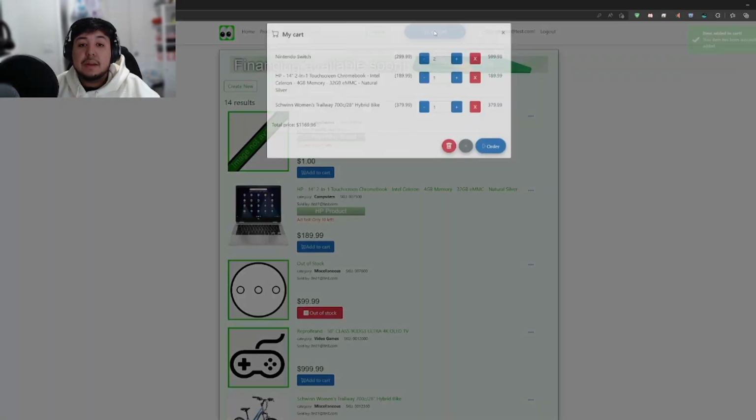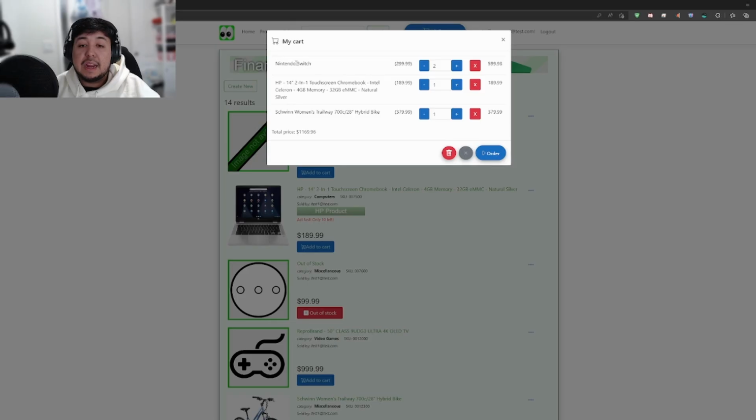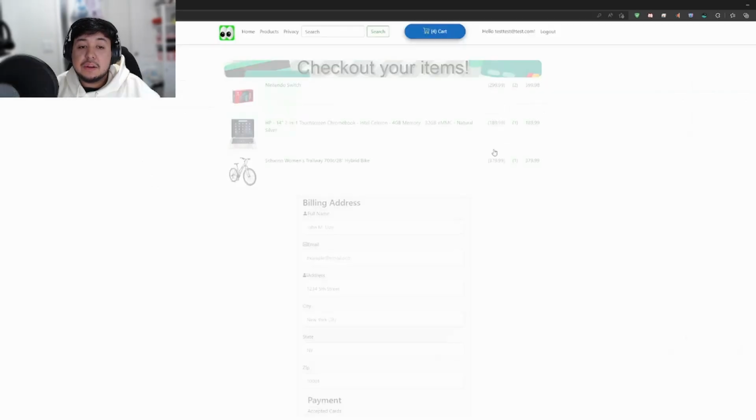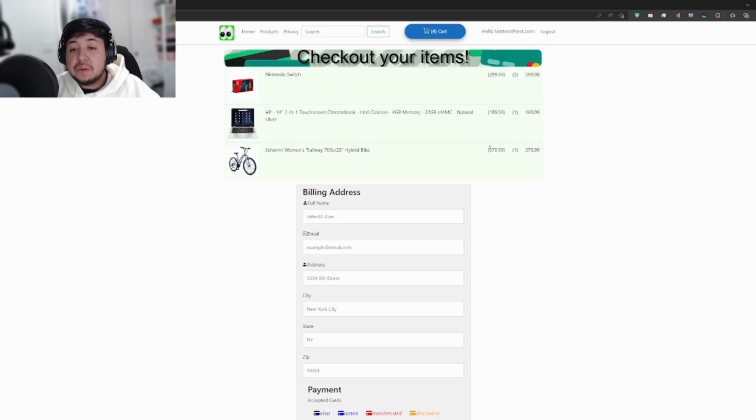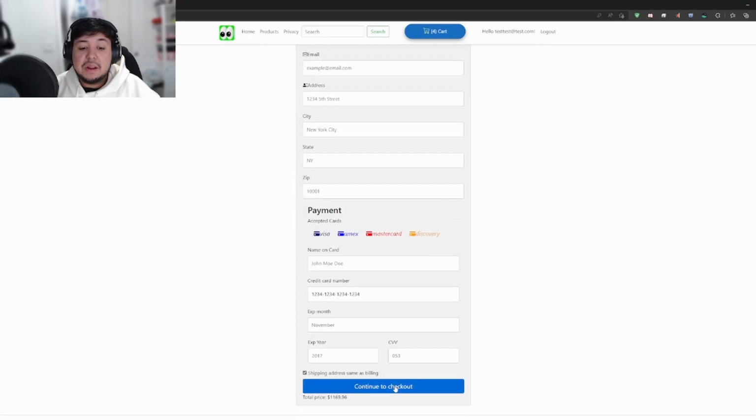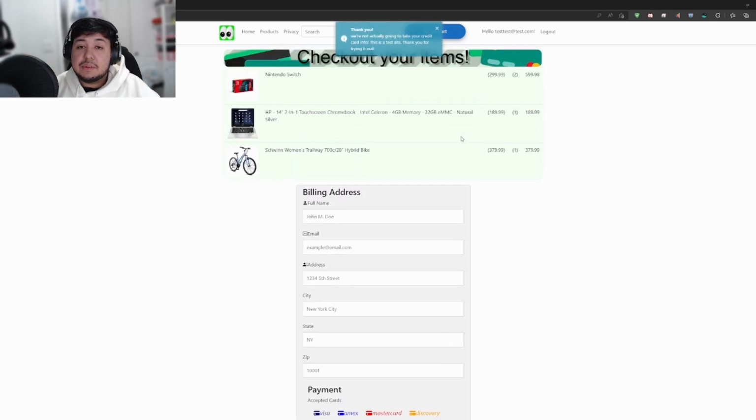I press the button and it shows me what items are in here, how many I have, and if I press order, it now shows a table of only the items that are within my cart. I could go down, I could press continue to checkout, and that will be the end of the tutorial, or in this case, my project.